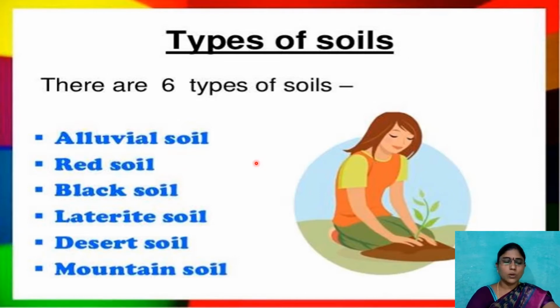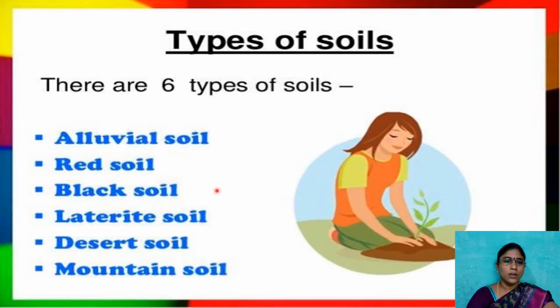Majorly, in our country, we have 6 types of soil. What are they? The first one is alluvial soil, then red soil, black soil, laterite soil, desert soil, and mountain soil. These are the major soil types that we have present in our country. Different soils have different chemical compositions and different purposes, and they give different types of crops also.